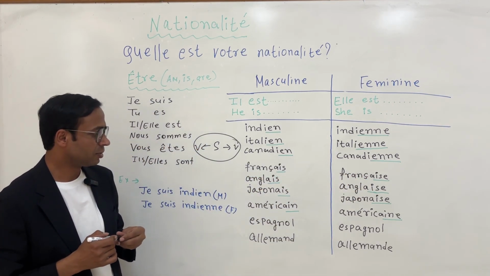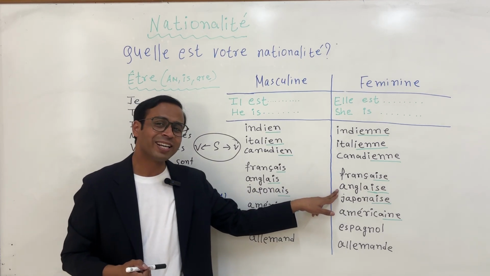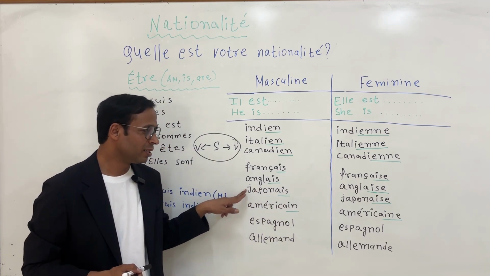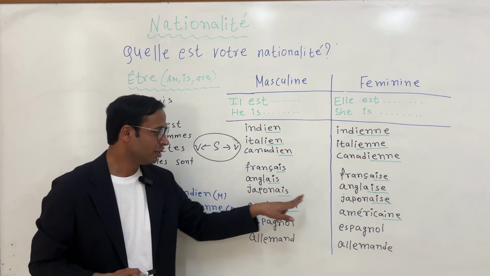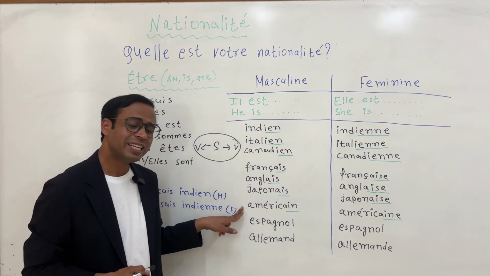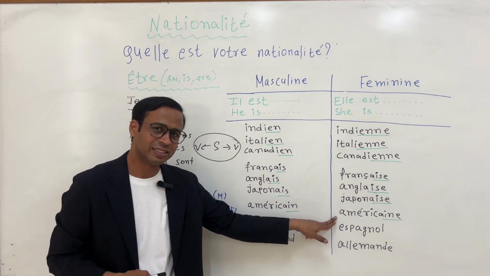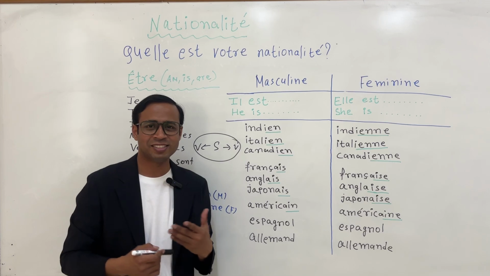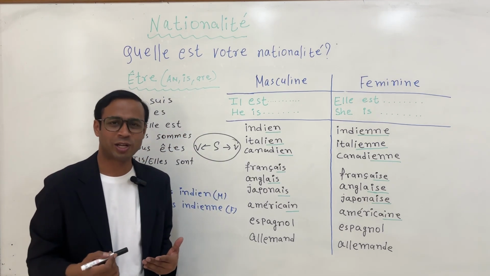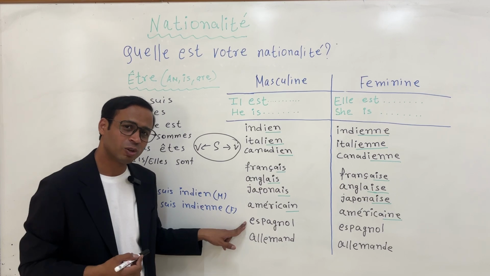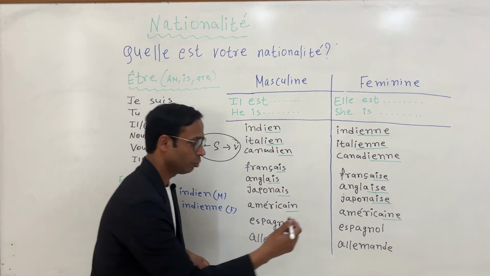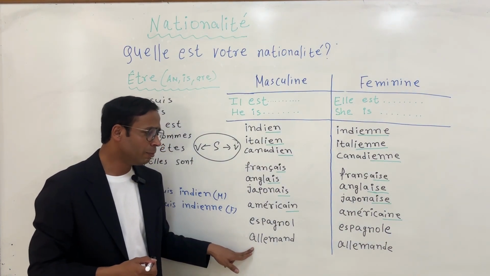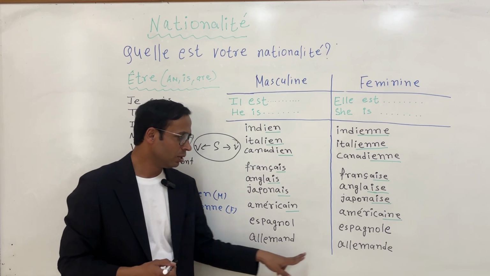All right. Next, anglais, anglaise. Japonais, japonaise. Américain, américaine. Next, there are some nationalities that don't follow that rule, that pattern, so you have to memorize those nationalities. For example, espagnol, espagnole. Allemand, allemande.